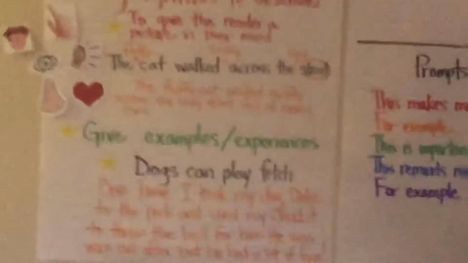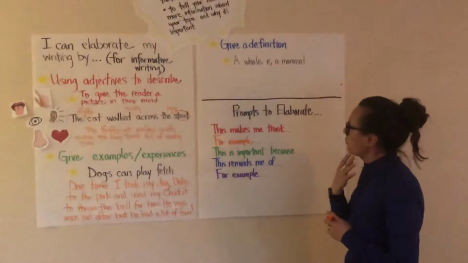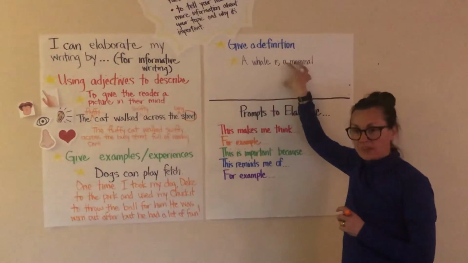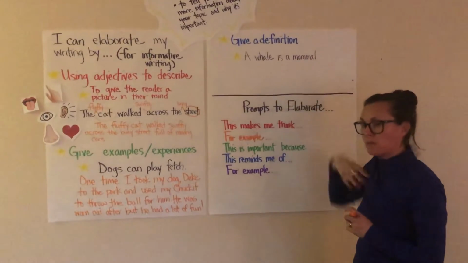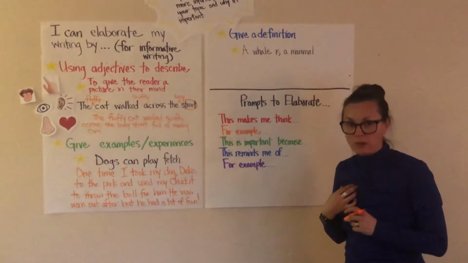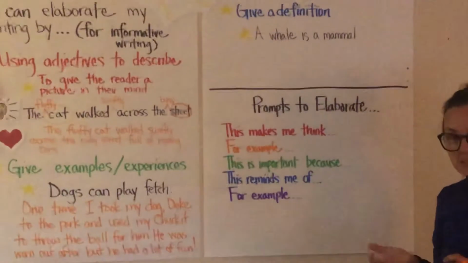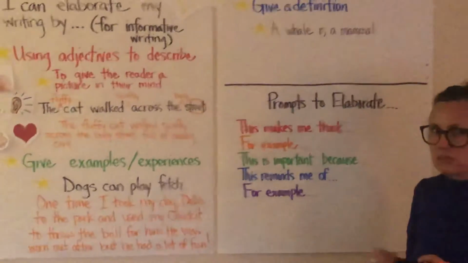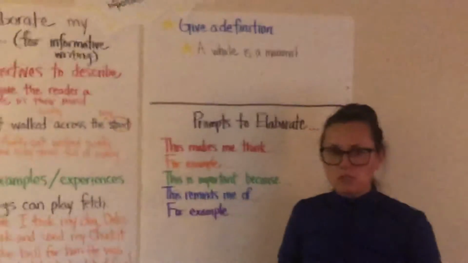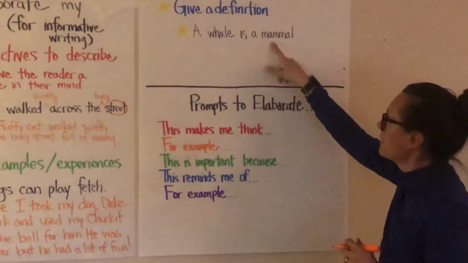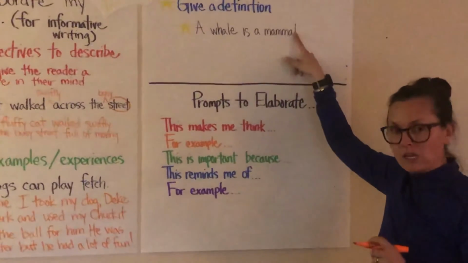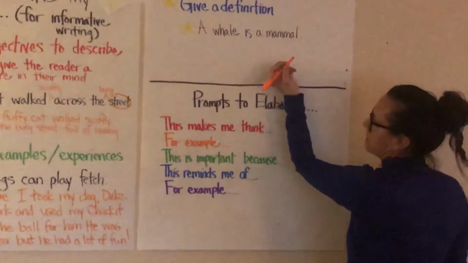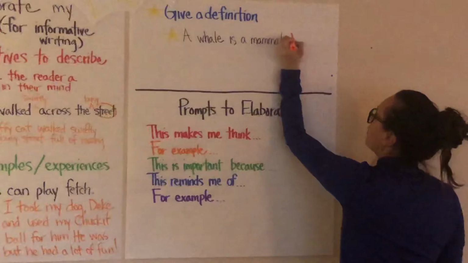The last way that we're going to talk about elaborating for informative writing is by giving a definition of something that has to do with your topic. So let's say my topic was that I was informing my readers about whales. And one of the facts that I gave was that a whale is a mammal. Well, what if my readers didn't know what a mammal was? That would be really confusing for them. So I can add on a definition to give that clarity or to clear that up for my readers. A whale is a mammal. I would add on a mammal